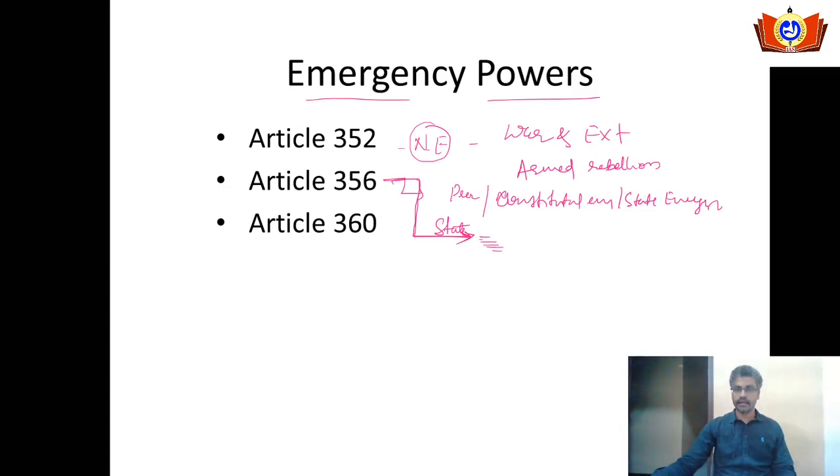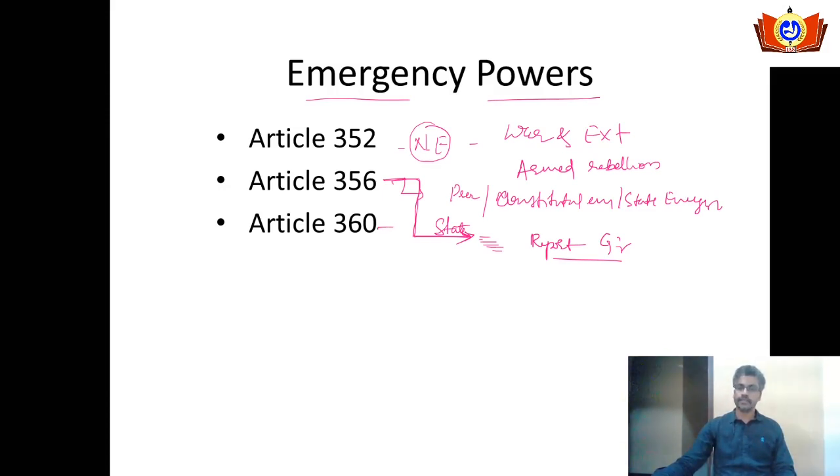He might declare the constitutional emergency in a particular state based on the report of governor or without the report of the governor. It is the satisfaction of the president, he can declare president rule in any of the state.